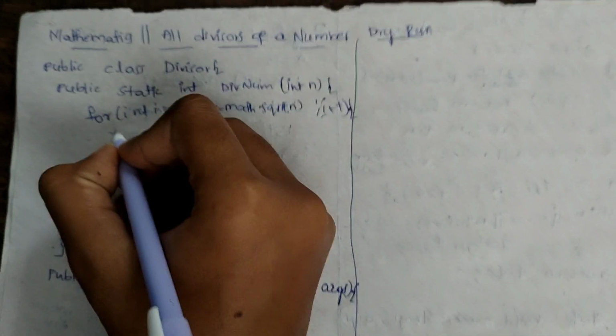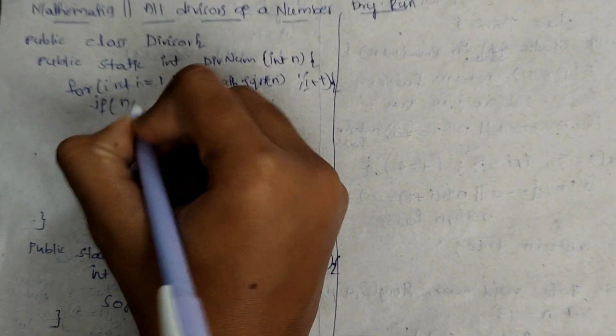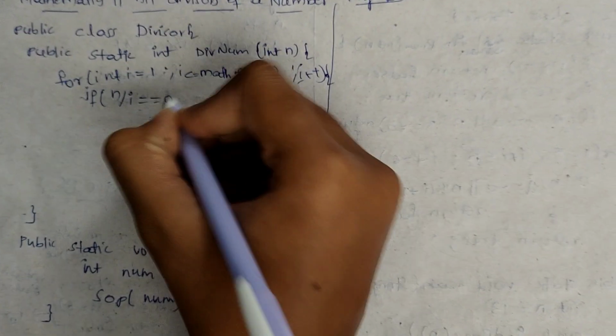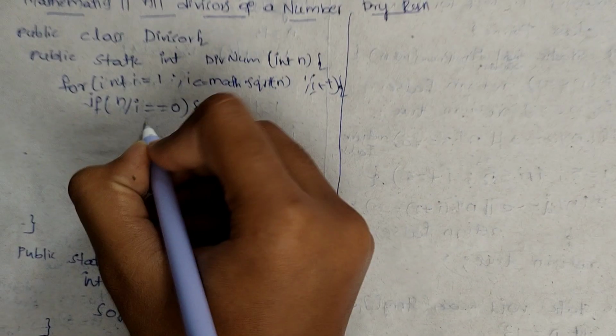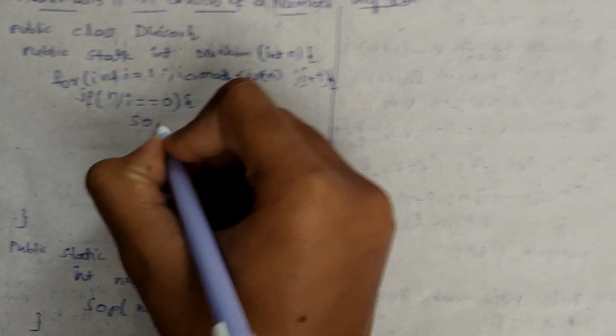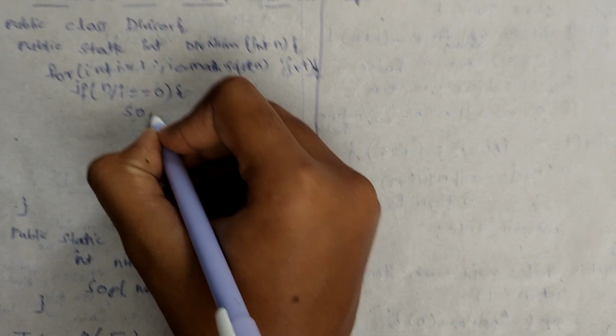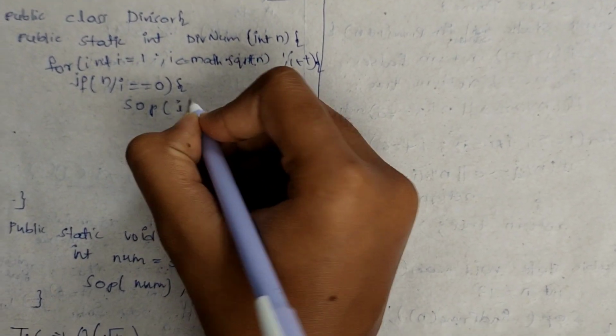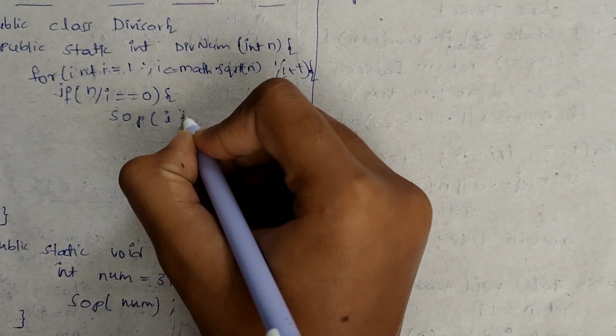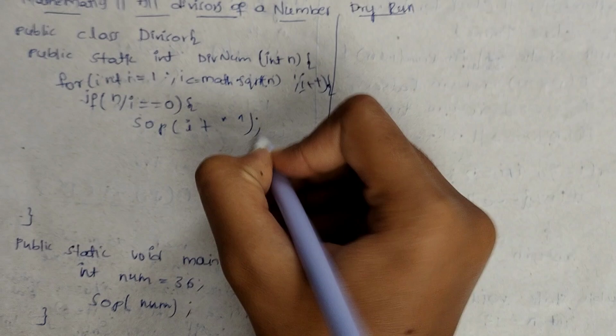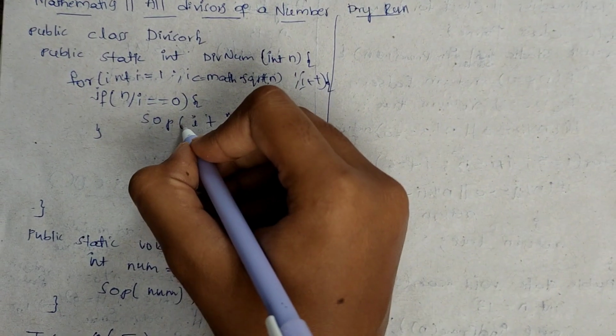Here, if n by i is equal to 0, then it needs to be printed. I'm writing the shortcut SOP, which is System.out.println, printing i plus a space.